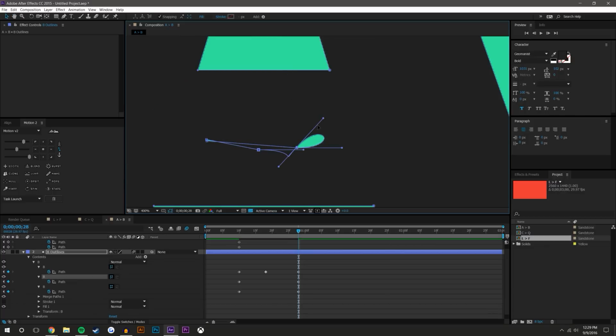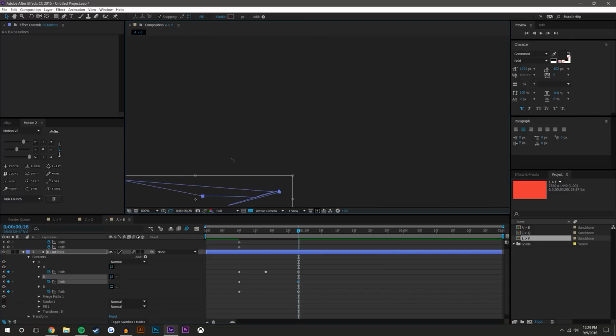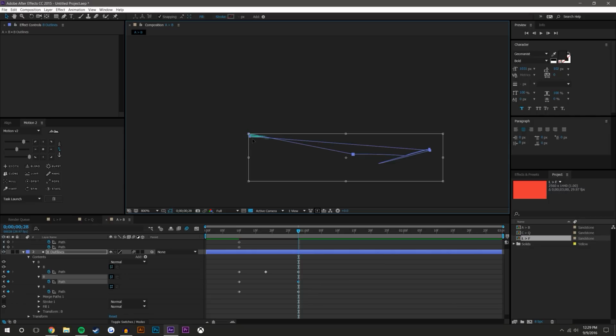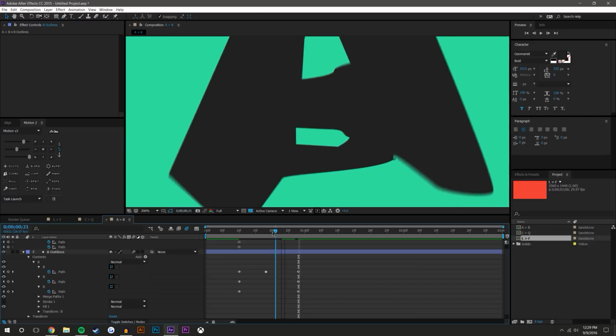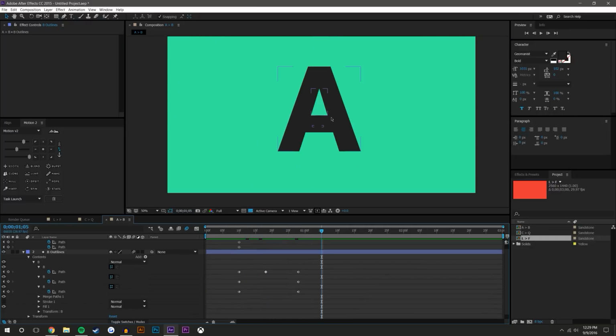But yeah, simple as that. It's not rocket science. It doesn't matter if it's perfect. Again, however much time you want to put into it is really all that matters. For some reason, I can't seem to grab. There it is. And again, it's not gonna be pretty. It's not gonna be perfect. It just kind of shrinks down.